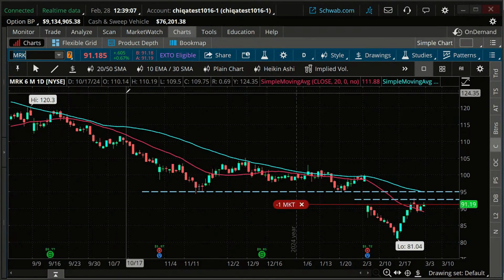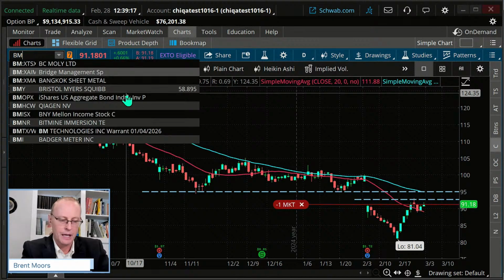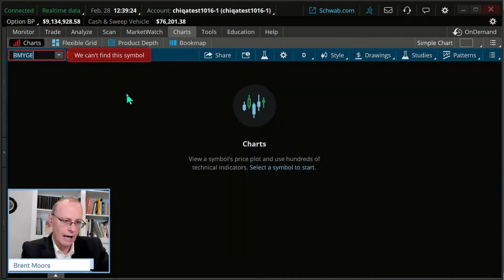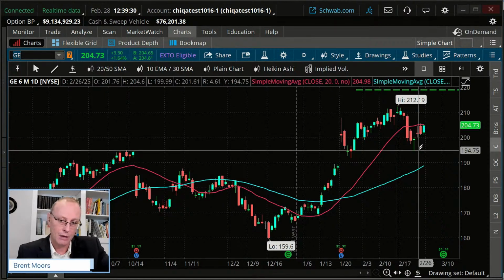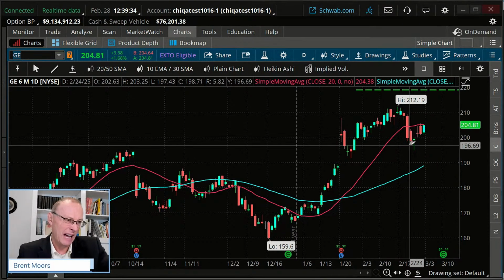Here are some other trades I was looking at. In terms of back ratio spreads, you come up with your own. These aren't recommendations, but these are just if you're thinking of something. I was thinking of BMY as something we could demonstrate on. Maybe not, I think I already showed you that one. GE looked a little bit more on the bullish side, a potential bounce here after a good run up, consolidation, kind of a flaggy pattern.